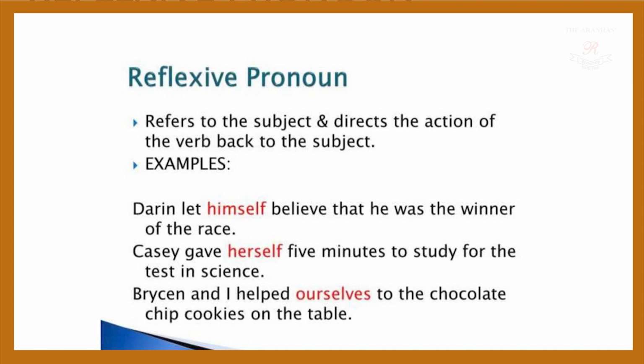Cassie gave herself 5 minutes to study for the test in science. Here they are giving the opportunity to themselves only. Bryson and I helped ourselves to the chocolate chip cookies on the table. So all these examples tell you that the subject is important in the entire sentence. If the subject is doing something, the action comes back to the subject.